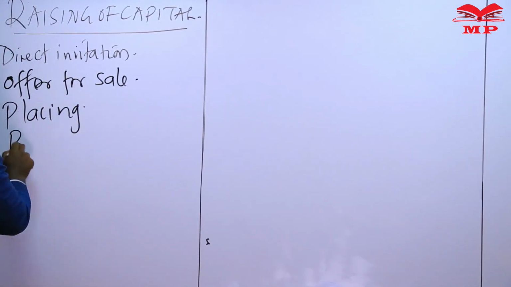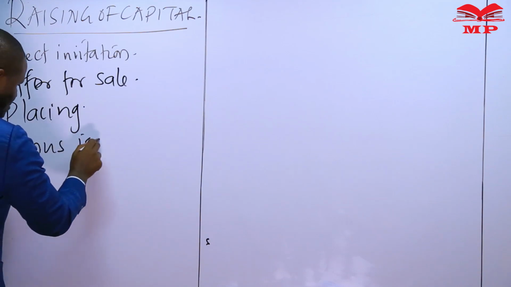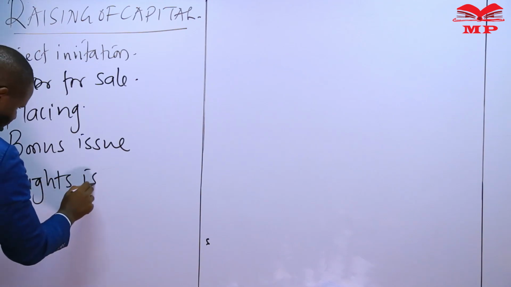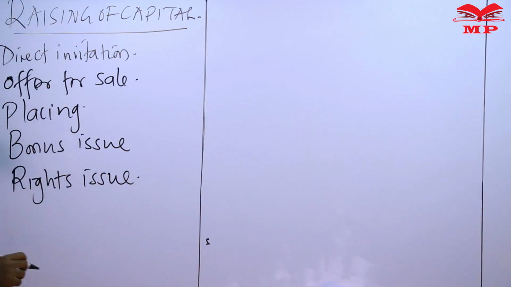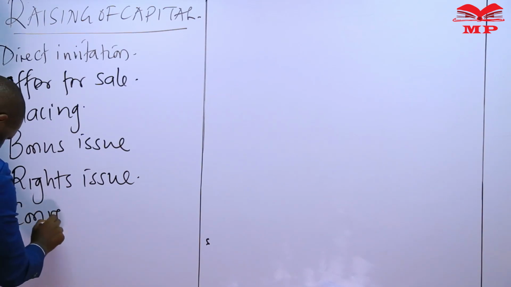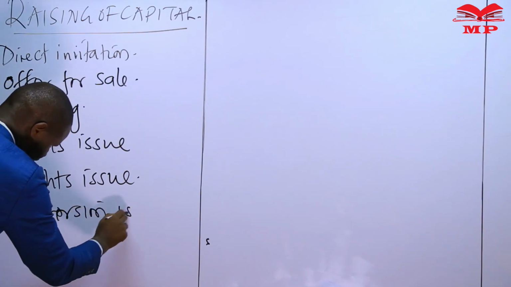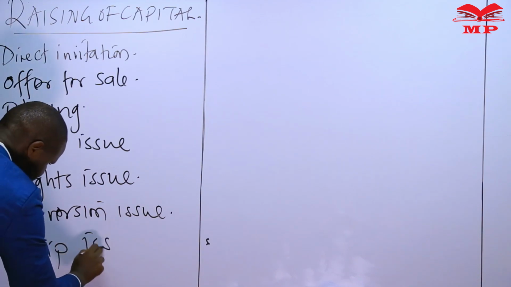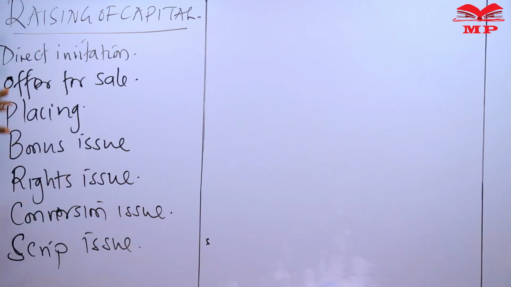We could also have a bonus issue of shares. It is also possible that we have a rights issue. We can also look at the possibilities of a conversion issue. It is also possible that we can have a scrip issue. So these are some of the ways that are available for a company to raise share capital.